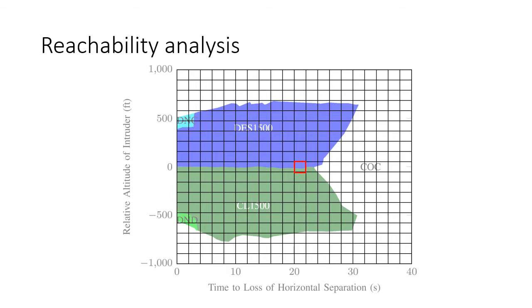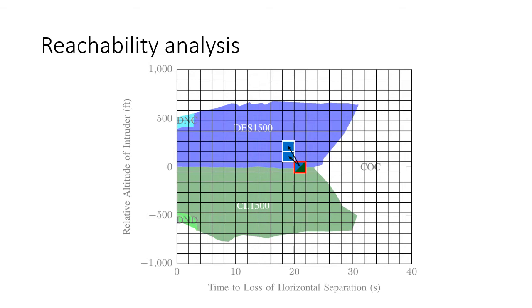In this work done by Kyle Julian, what we did was discretize the state space, and for now we'll just focus on the one cell that's outlined here in red. We can call out to one of these neural verification algorithms and prove that within that cell only two different advisories are available, so either a descend 1500 or a climb 1500.